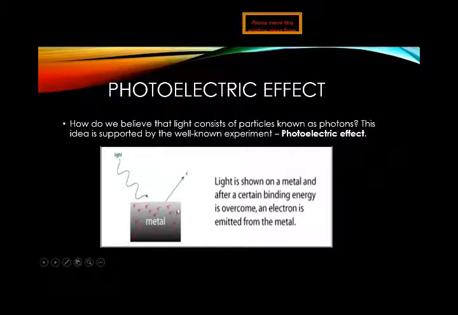I hope you understand what the photoelectric effect is. As you can see, we have a metal, and due to the atomic structure of the metal, we have free electrons in their outermost shell. Due to these free electrons, when light falls on that metal plate, it emits electrons.